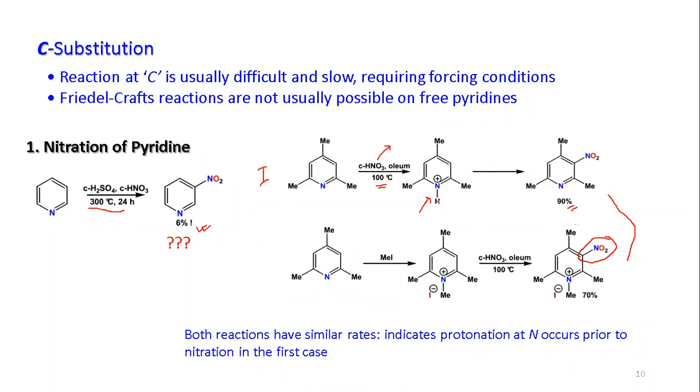Why are we coming to this conclusion? For the first case reaction, it's not the direct nitration at the center. First the protonation is happening, then you have nitration. Okay, that is confirmed by this intermediate isolation. Because this you can easily isolate, and you know it is forming, so you can further react it with oleum and nitric acid, meaning mixed acid, to get this as your product. So nitration of pyridine with mixed acid goes via protonation at the nitrogen first.